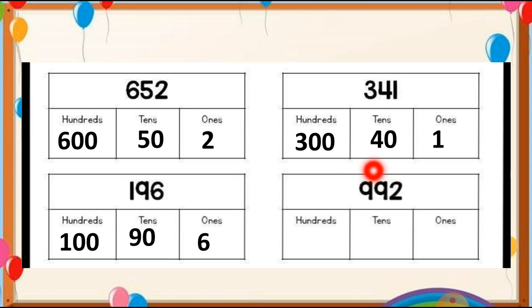Now 992. So we can write number 2 as it is. Here the middle 9 is at the tens place, so we can put 1 0 with it. So it will be 90, and the other 9 is at the hundreds place, so we can put 2 0 with it. So the number 900 will come. So students, hope there is no doubt in this.